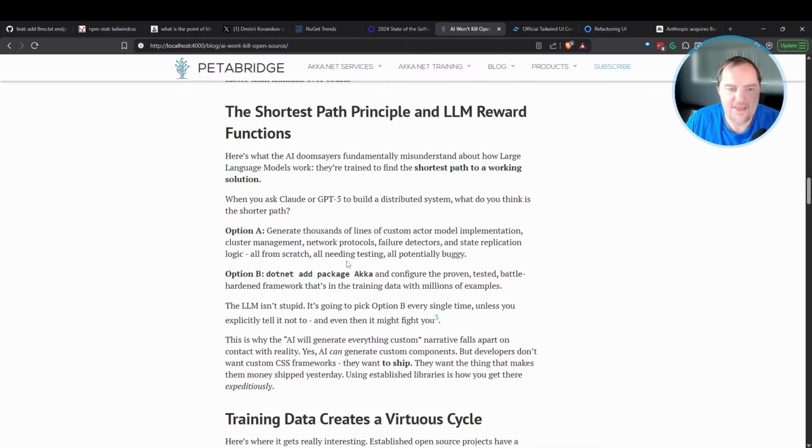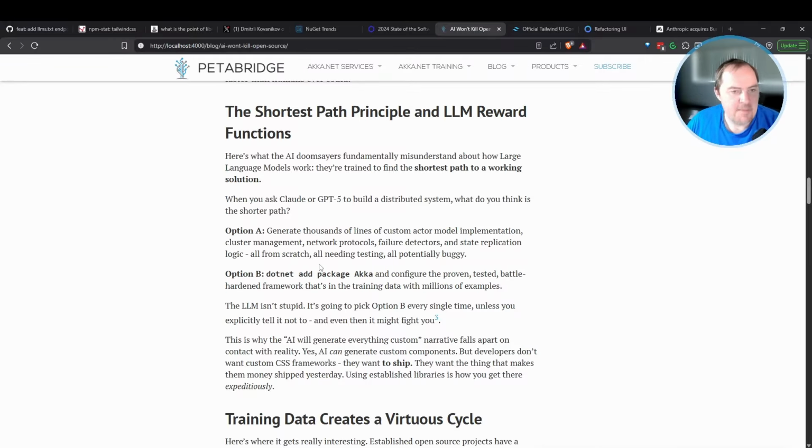Now, I asked Claude to help me build a distributed system. Let's say, and I'll use a real example from our customers, a trade order capture system for a foreign exchange trading system that a large European bank uses. Well, I could generate thousands of lines of custom code, implement my own homespun actor model or my own homespun AMQP broker, build all that from scratch, test all the network protocols, implement FIX support and all that stuff, and you basically own all of that completely. Or I could just install Akka using dotnet add package Akka and start building on top of that immediately.